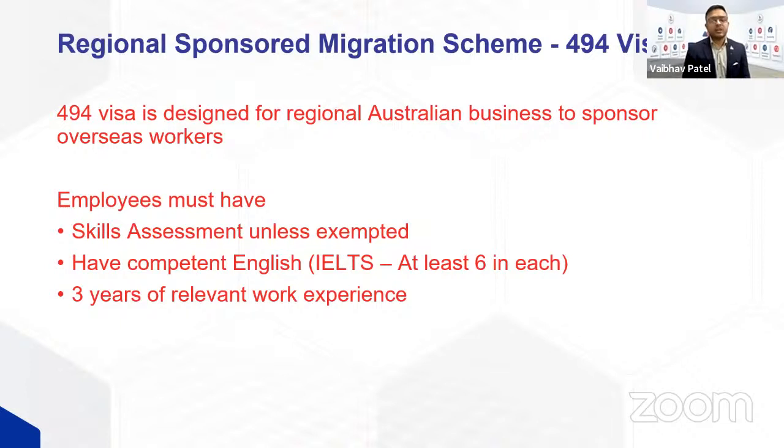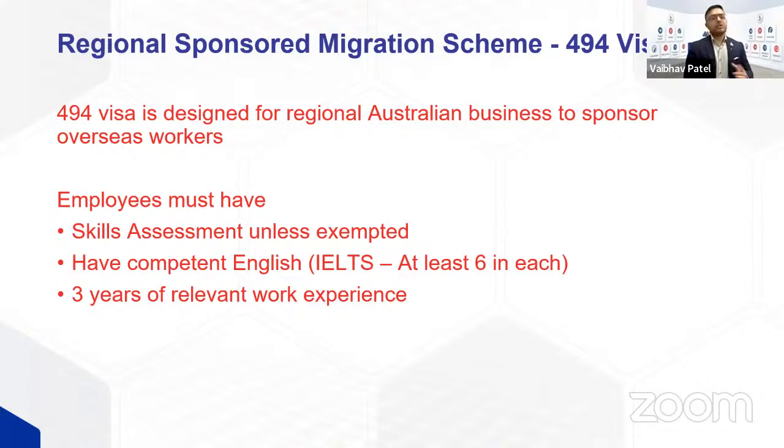And in the 494 visa, again, your company will have to provide similar documents that I mentioned for the RCB, which is labor market testing, the company's business registration documents and financial documents. The companies will have to provide evidence that they've done labor market testing. They have to provide a position description. They will have to provide an explanation of the genuine need for the position.